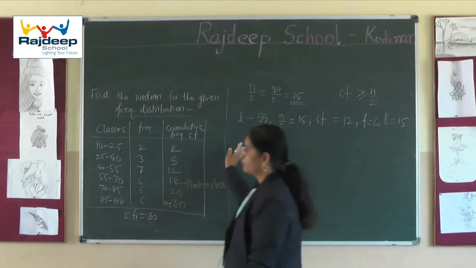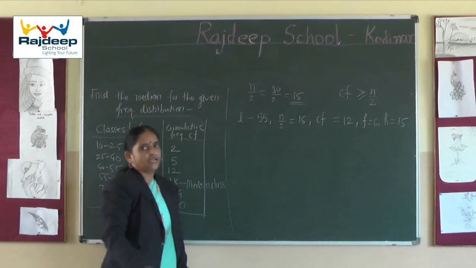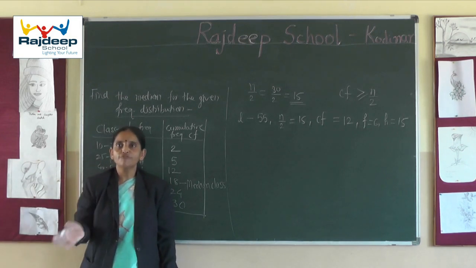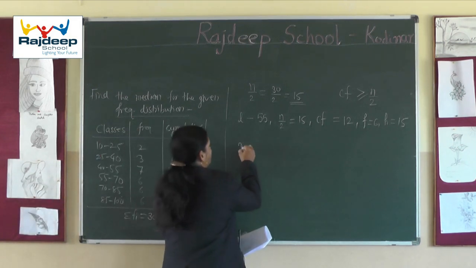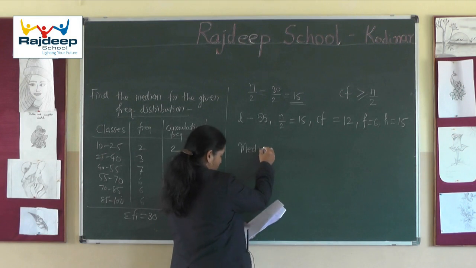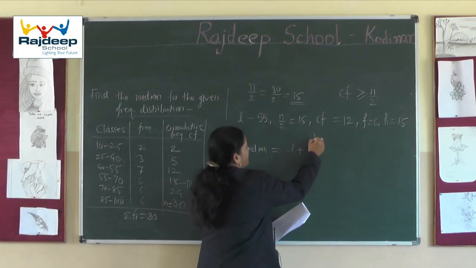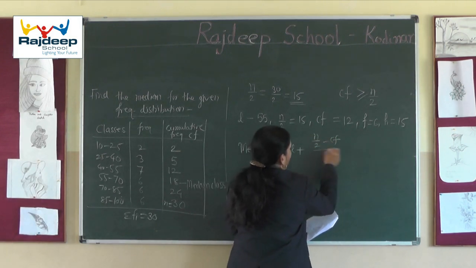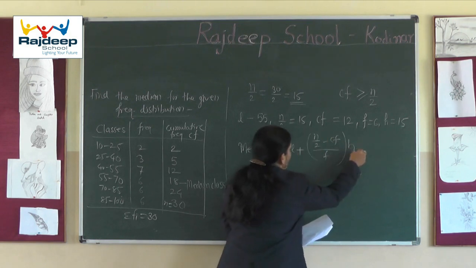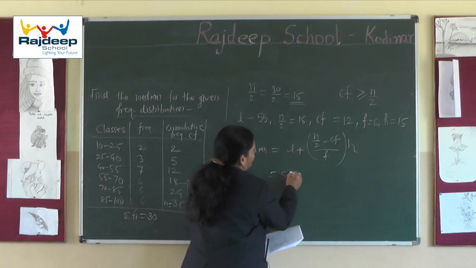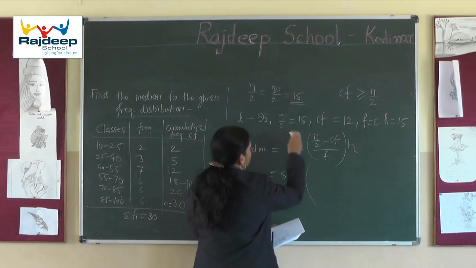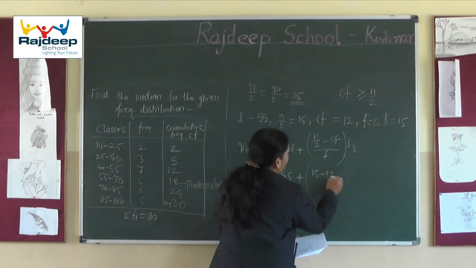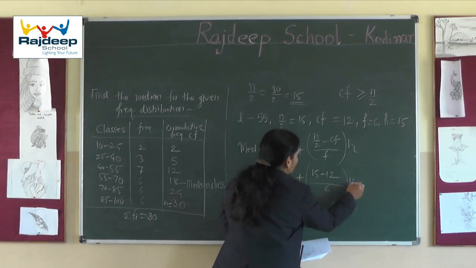These values we have to put in the formula of the median. What is the formula of the median? Median M is equal to L plus n by 2 minus CF upon F into H. Putting the values: 55 plus 15 minus 12 divided by 6, into 15.